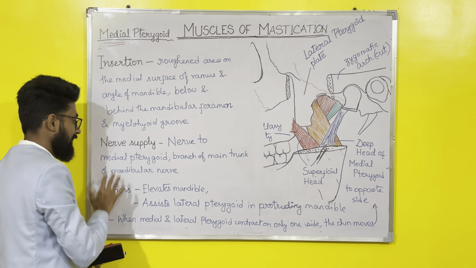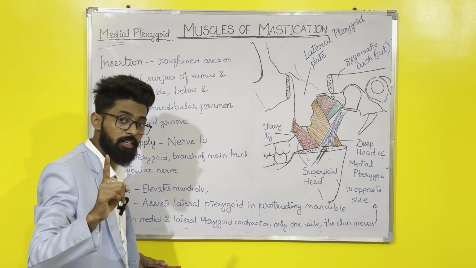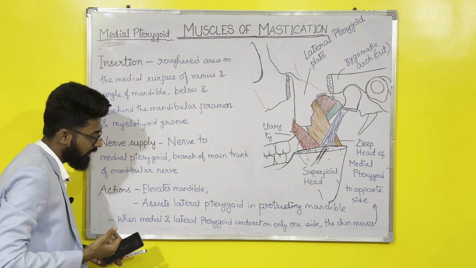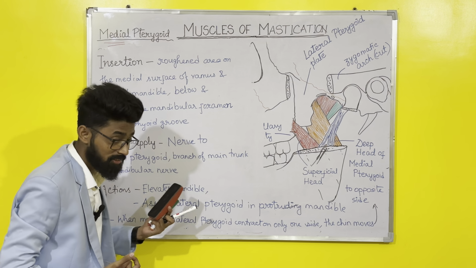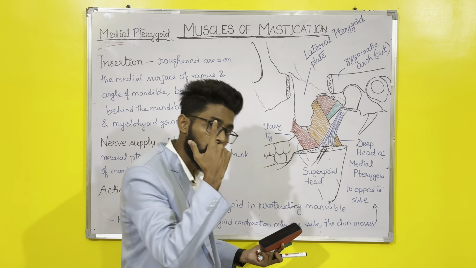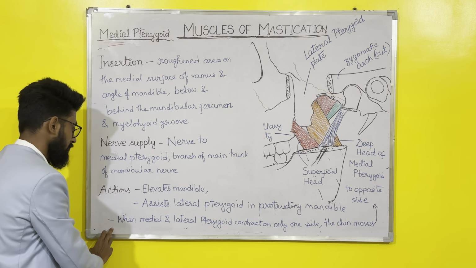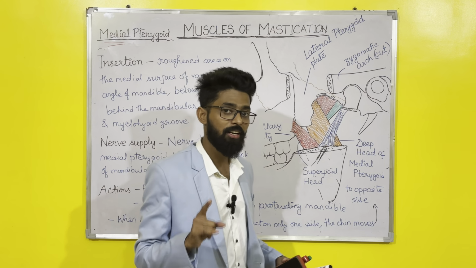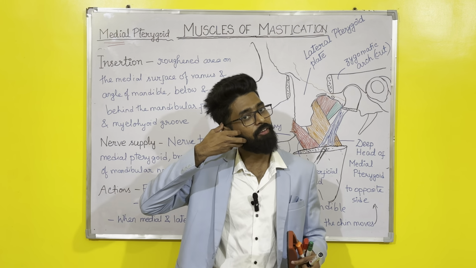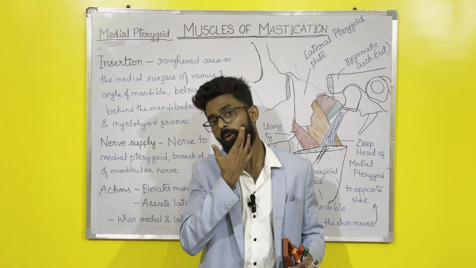Okay, actions. It is also an elevator muscle, as I told you earlier, so it elevates the mandible. Second point is it assists the lateral pterygoid in protruding the mandible, moving the mandible forward, right? Third point is very important: when medial and lateral pterygoid contract only on one side, if this side contracts, the chin will move to the opposite side.